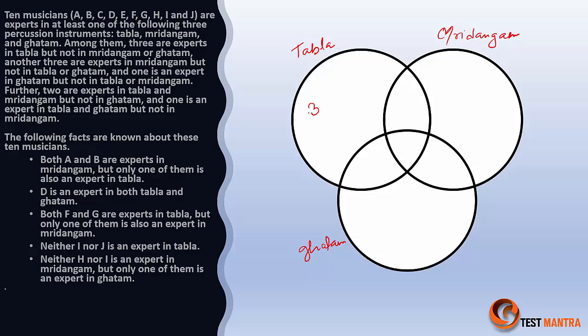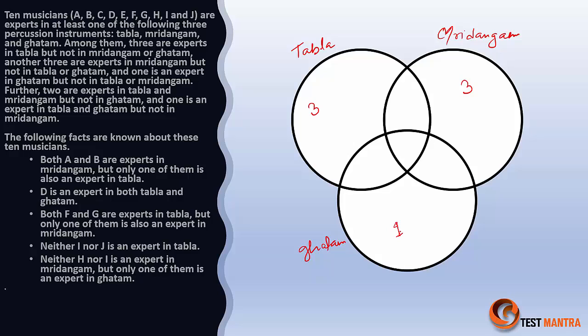That means these 3 are also expert in mridangam alone. And then one is expert in ghatam but not in tabla or mridangam. So one is expert in ghatam alone, right? So these are the informations given.